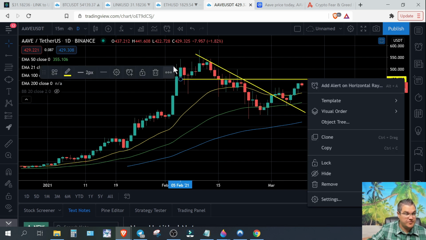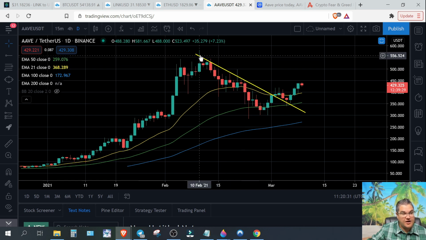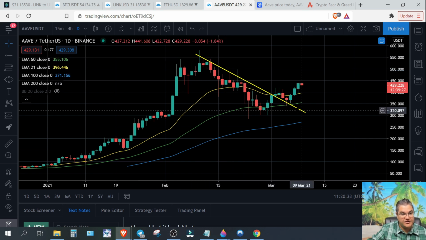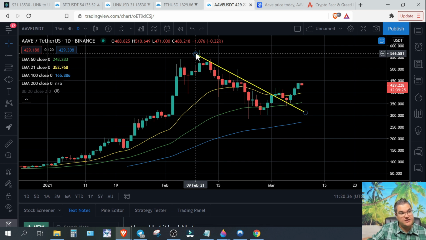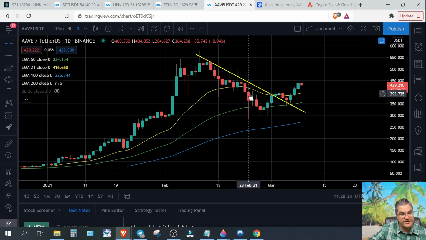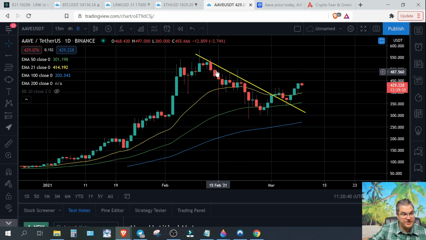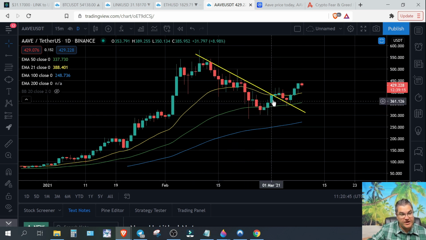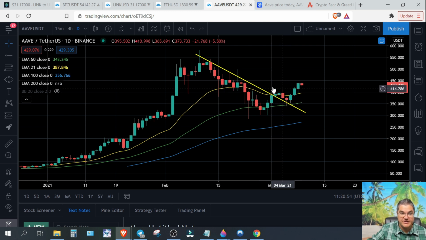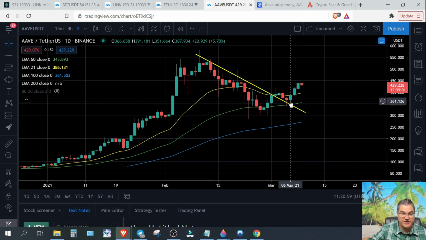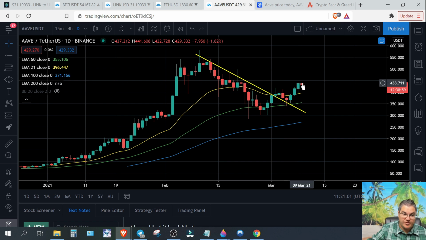However, let me remove that now that we've talked about it. This is our trend line. Look at what we have recently done. So after our pullback, as all coins have done in the past few weeks, right? We've held this line as resistance. We came up to it, right to it, and then broke it. And now we have confirmed it as support. Look at these candles. No candles back through it. That's a great sign. So Aave is now moving back up after it's confirmed support. Now we're going back up.